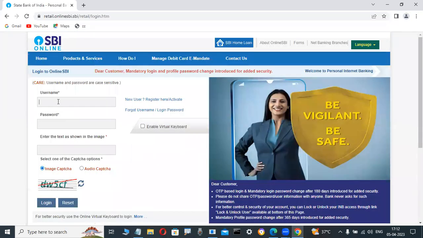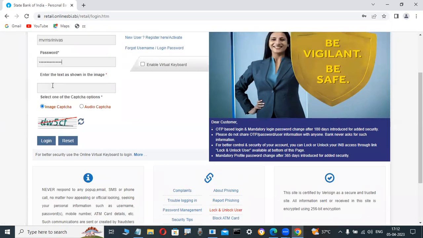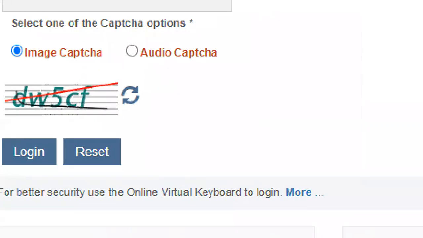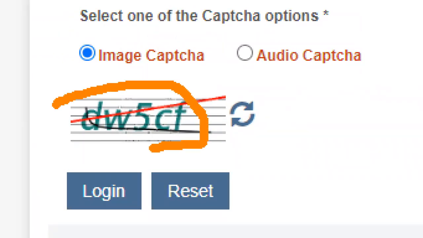Suppose this is my username. Whenever I enter a username and password, you observe here it says enter the text shown in the image. For security reasons a captcha is generated. How is this captcha generated?